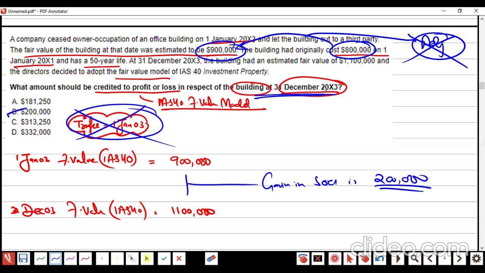Fair value model, no depreciation. 1.1 million minus 900, the 200,000 gain. That's it. That is the answer. Easy. Yes, you are right. So that's how IAS 40 is going to appear in your paper.